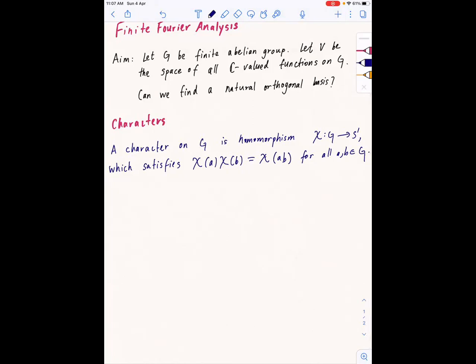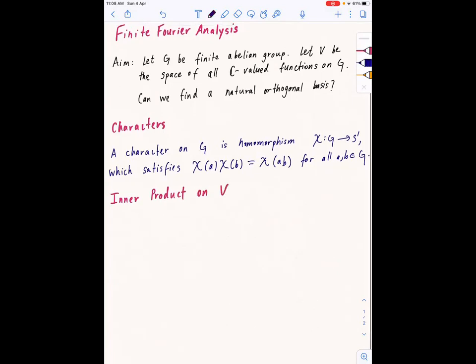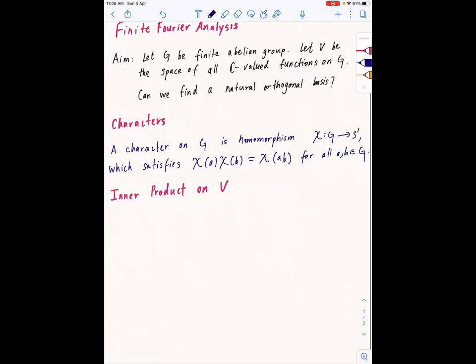So this is the definition of a character. I'll not go through all the standard examples right now because I don't know how much time I'll have to do the actual non-standard application. Now, the inner product on V. This inner product on V comes from the Hermitian inner product if you identify V with C to the power mod G. So let me just define this.